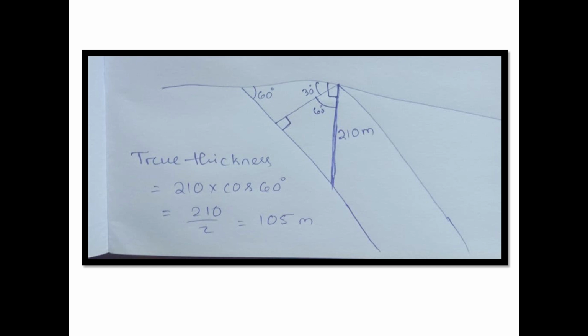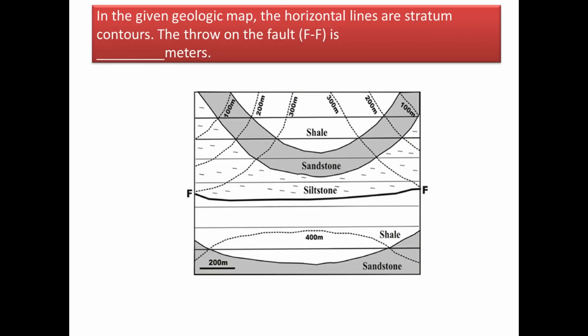And in this figure you see the line that is perpendicular to the lower base; that is the true thickness of the bed. And the height 210 meter is the vertical thickness. Now by simple geometry you can see that true thickness equals vertical thickness into cos of the dip angle. Remember this as a formula. So here we have 210 into cos 60, which gives 210 by 2, and the final answer is 105 meters.